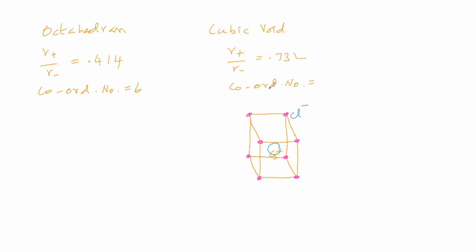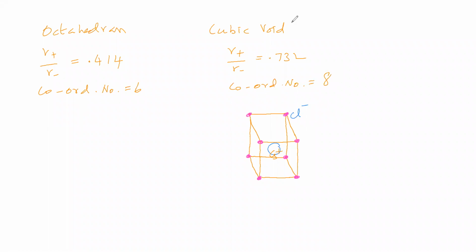If you want a cubic void, you take a cube and keep Cl minus ions in the corners. So for this cubic void, the body center, the coordination number is 8.